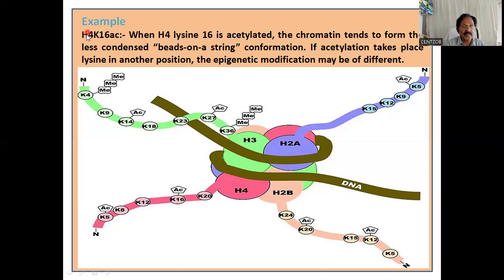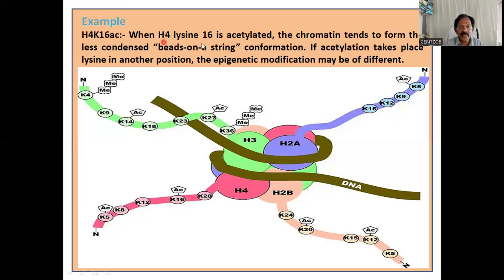That's the meaning. You see, H4K16Ac. If it is methylated, then we will say Me. So methylation is not at the lysine 16th position. So the code is like this.